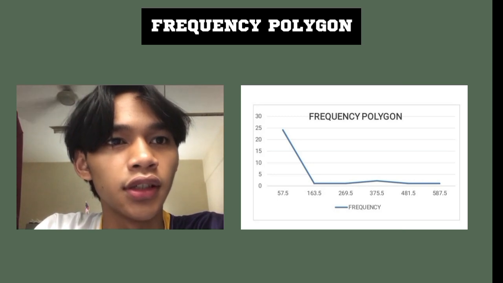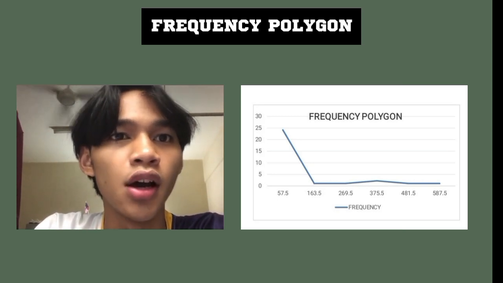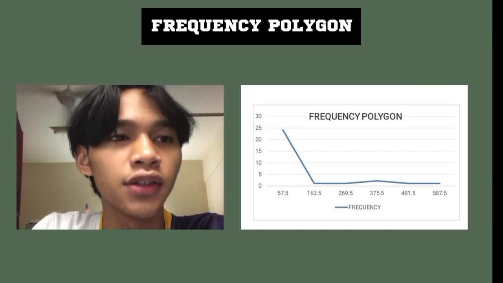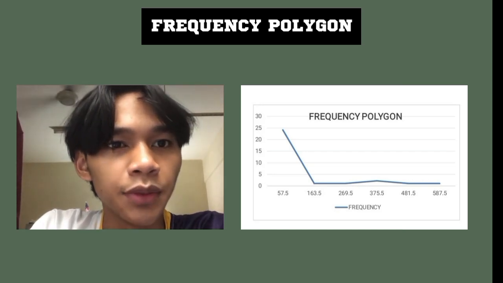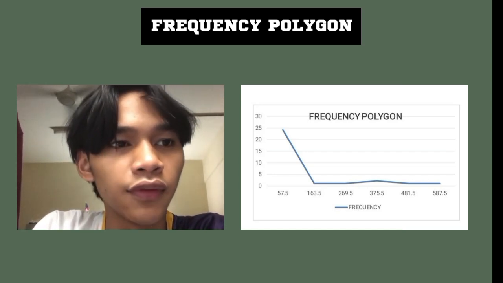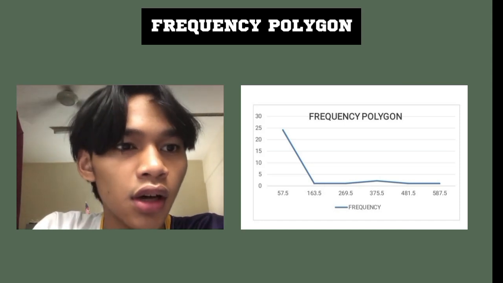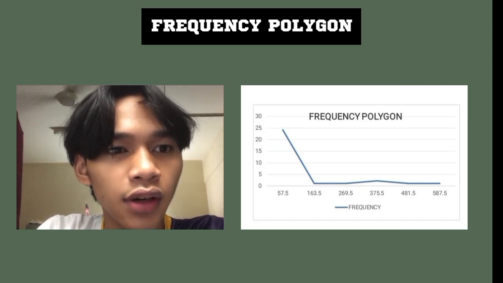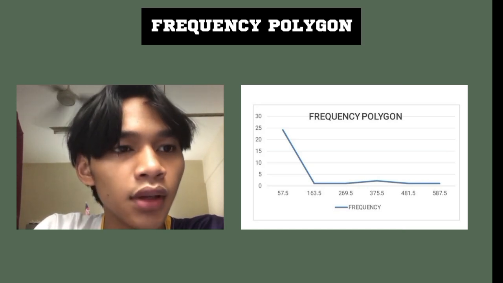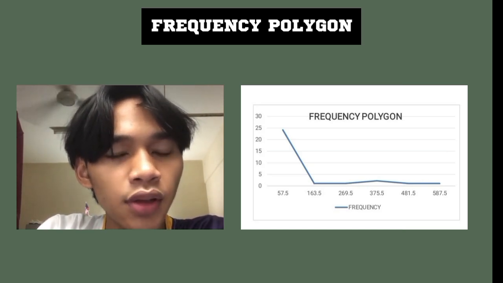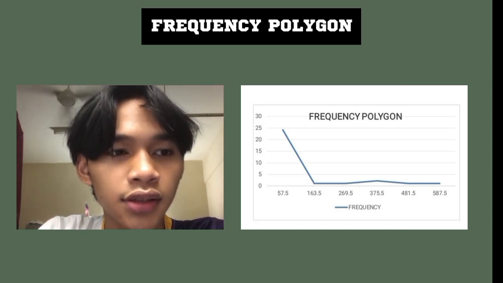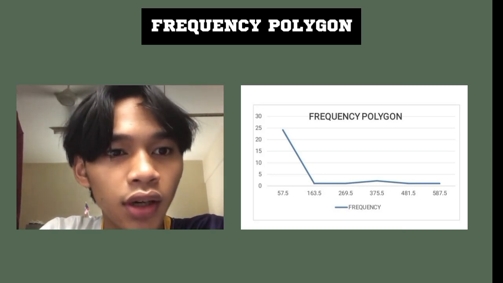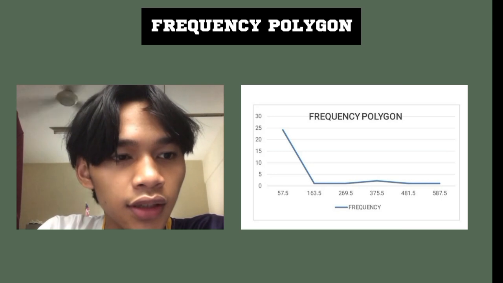The second chart is the frequency polygon. We are going to choose class midpoint and frequency and put it on our chart. For the first class midpoint, which is 57.5, we got 24 students. For the second class midpoint, which is 163.5, we got 1 student. For the third class midpoint, which is 269.5, we got 1 student.